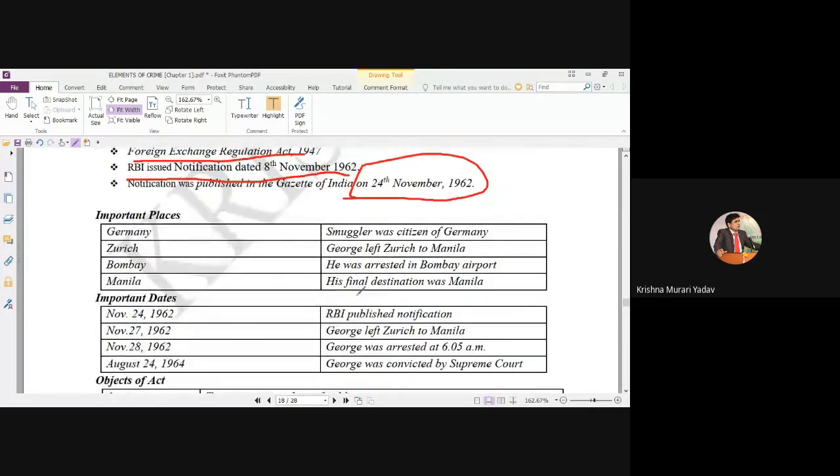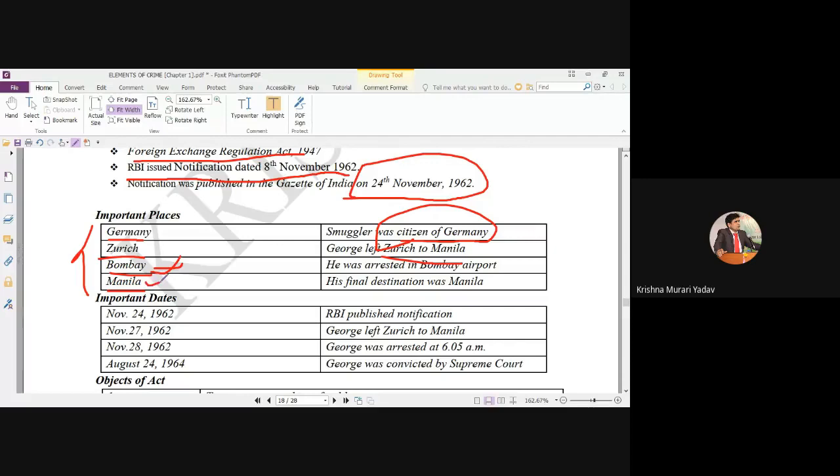In brief, the important places you can find here are Germany, Zurich, Bombay, Manila. There are 4 cities important to understand the facts of this case. Germany: the smuggler was a citizen of Germany. Zurich: George left Zurich for Manila. It means the smuggler was going to Manila, and on the way he came to India, and the final destination was Manila. Where was he arrested? He was arrested at Bombay.